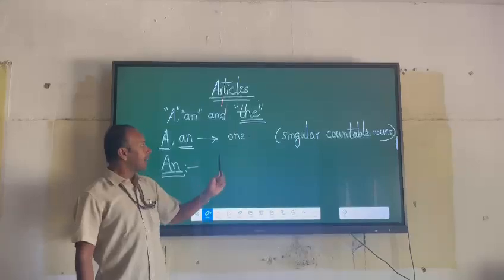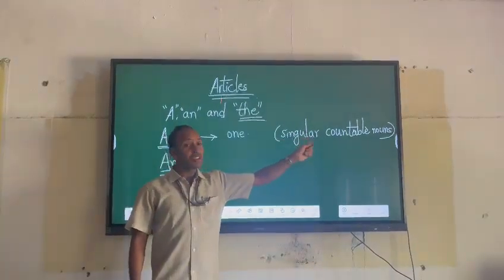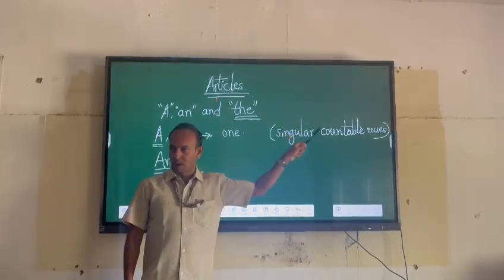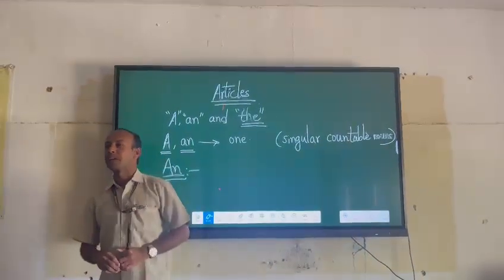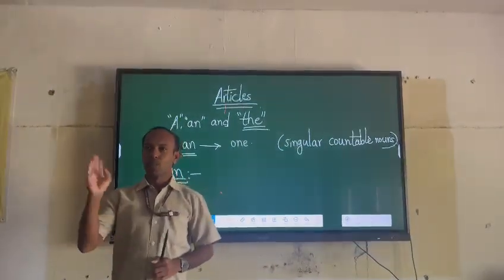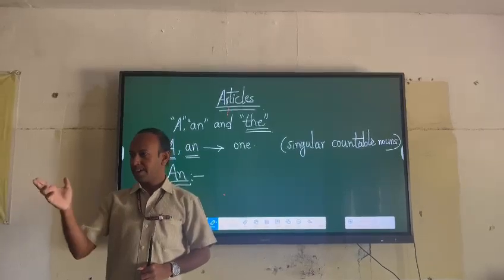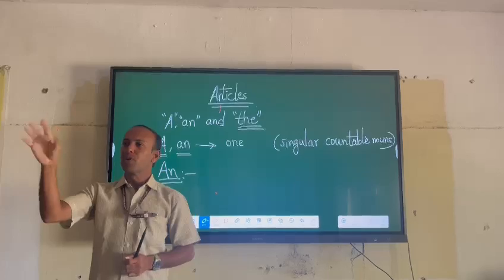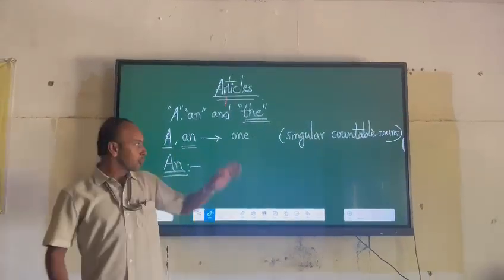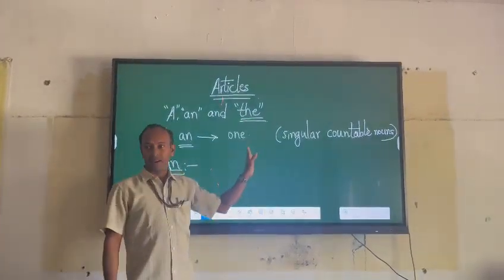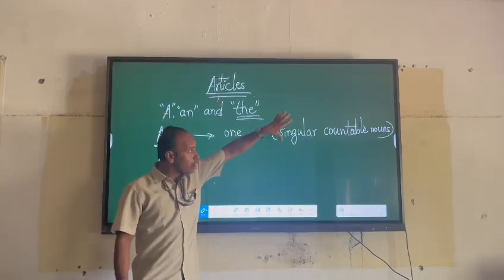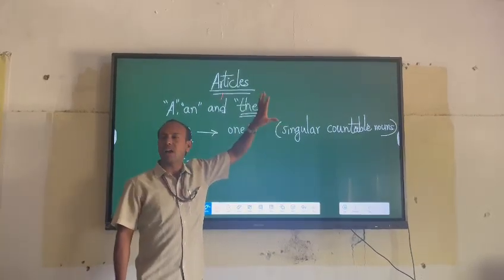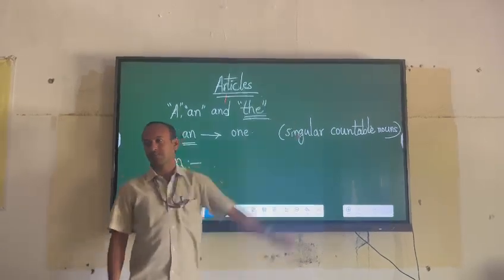Here, a and an are written before singular countable nouns. First of all, that noun should be a countable noun. Means it should be something like car, book, bag, cat, man. It should be a countable noun. And before that countable noun, you can write a or an. Of course, that countable noun should be referring to just one person or one animal or one thing.